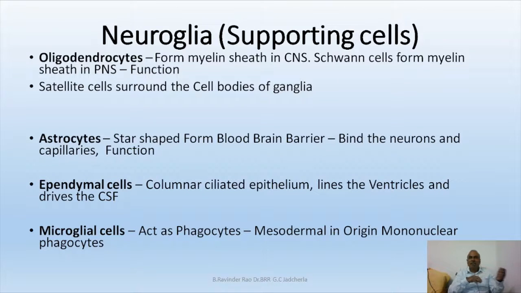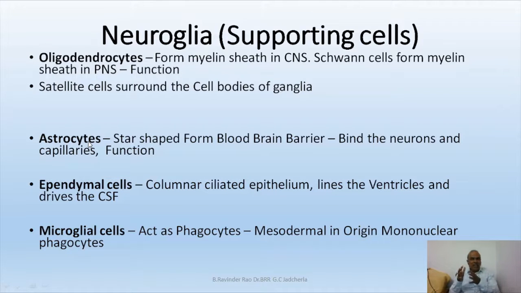Satellite cells, oligodendroblasts, or Schwann cells, these are holding the neurons in their positions. Of course, the myelin sheath has the additional use of conducting information very, very fast through the nodes of Ranvier, which is called saltatory conduction. Okay, this is about oligodendroblast. And the second type is called astrocyte.